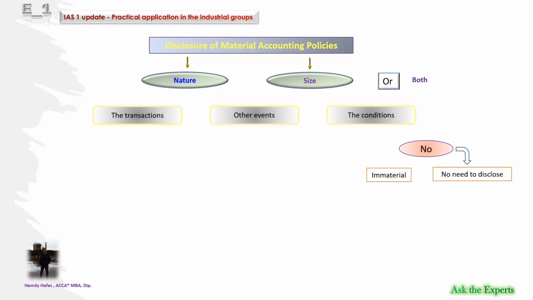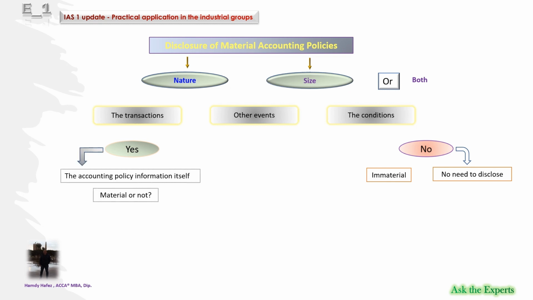If no, there is no need to disclose, because the accounting policy information is immaterial. If yes, then you need to consider whether the accounting policy information itself is material or not. In other words, is it relevant to an understanding of the financial statements? Again, if yes, then the accounting policy information is material, so it must be disclosed.